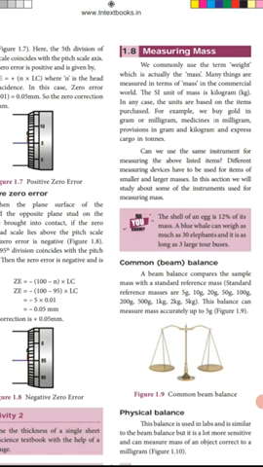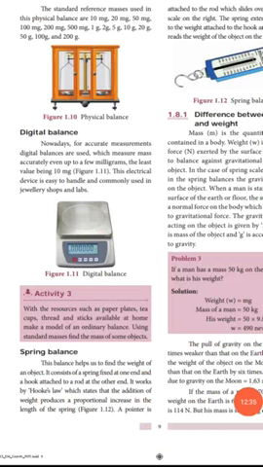So next, the weight of the mass is measured by common balance, physical balance, digital balance and spring balance. First one is the common balance. It compares the sample of mass with a standard reference mass. Example 5 gram, 10 gram, 2 kg, like this. Next one is the physical balance. It is used in labs, and the reference masses used in the physical balance are 10 milligram, 20 milligram, 50 milligram. These are all.